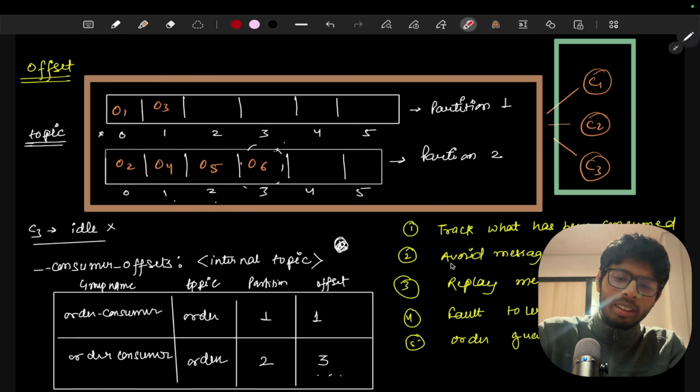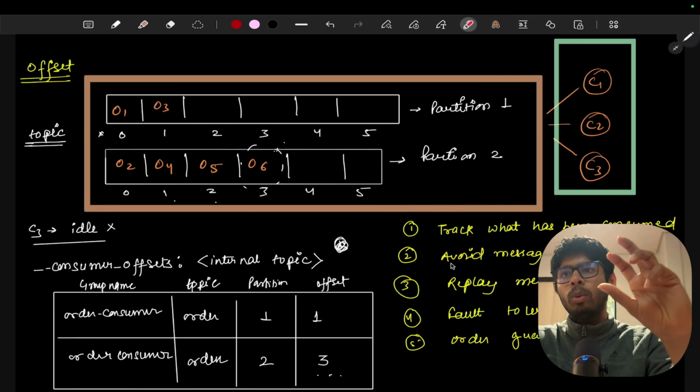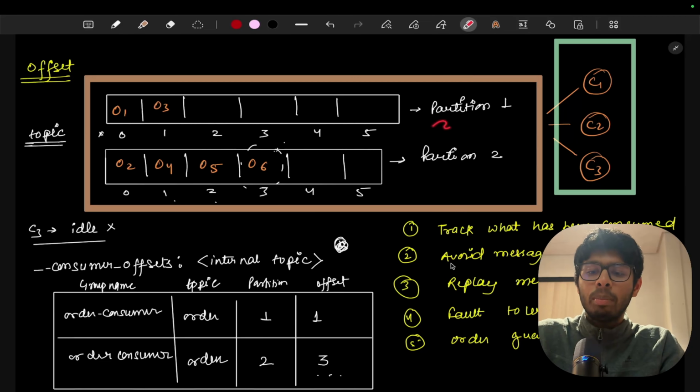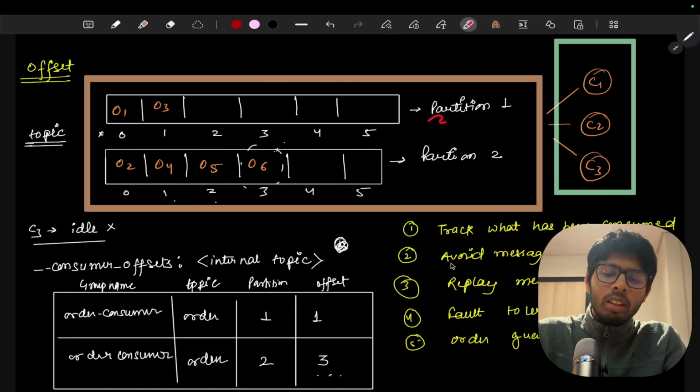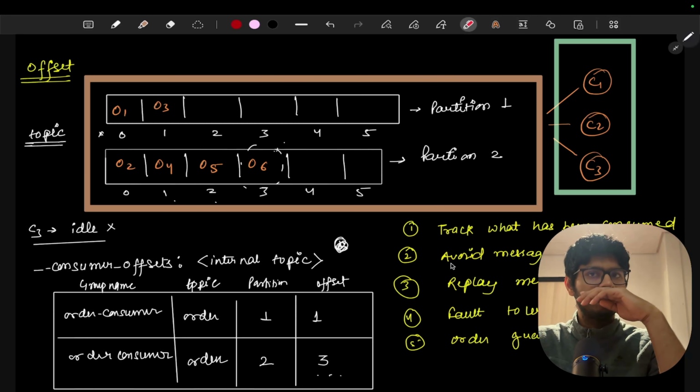Let's say this is an order topic, and in the order topic we have partitions. We have already studied that we divide the queue into multiple queues. A topic is a very big queue, so we divide it into multiple queues that are partitions. Now what is going to happen? Multiple producers are going to put data into the partitions. Let's say producer 1 puts data into this partition, so order 1 and order 3 are going to be in partition 1. But producer 2 will put data into this partition, so order 2, 4, 5, 6 are going to be in partition 2.